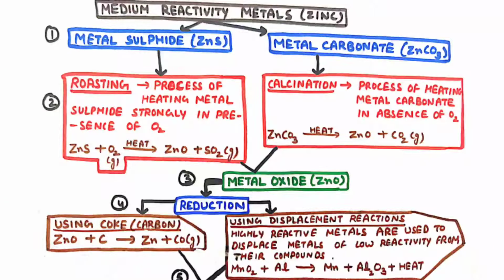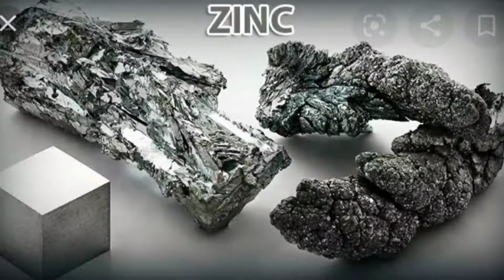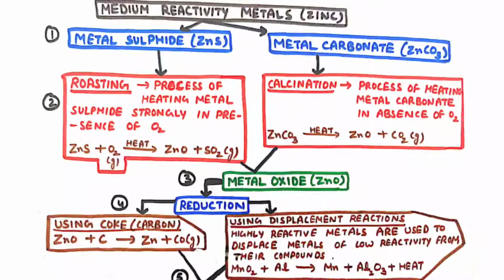First let us study the extraction method for metals of medium reactivity, and in this we will study the example of zinc. Metals of medium reactivity are present in the form of 2 compounds, that are metal sulfides and metal carbonates. So zinc is present in the form of zinc sulfide and zinc carbonate. The first step would be to convert these sulfides and carbonates into metal oxides, as it is easy to obtain a metal from its oxide than from its carbonate or its sulfide.